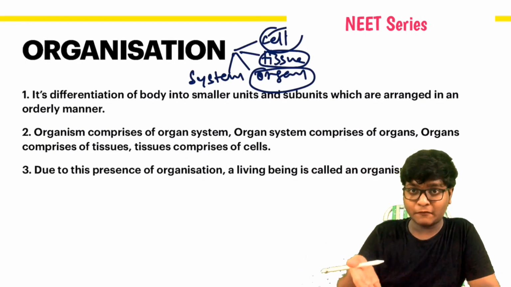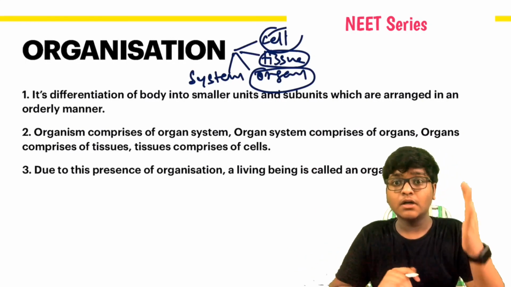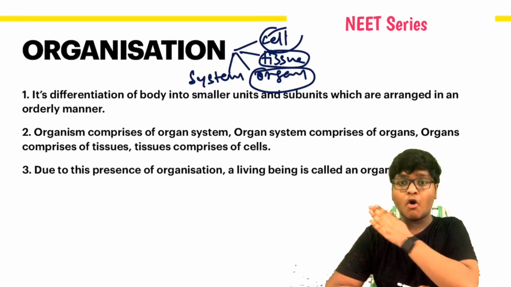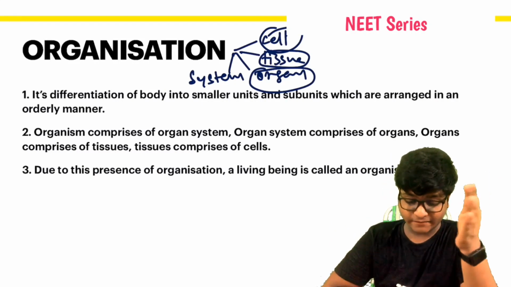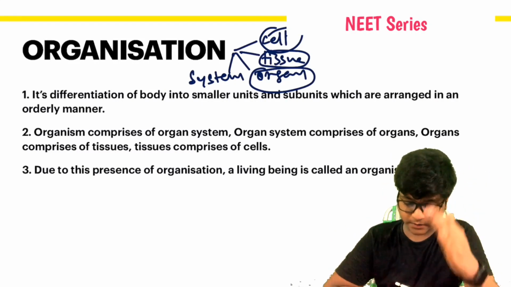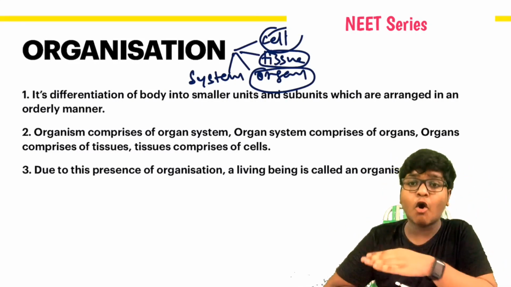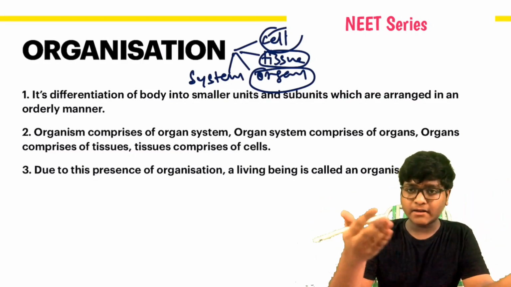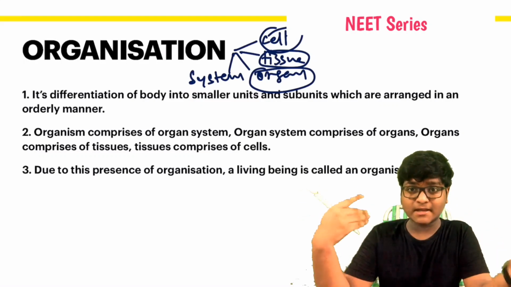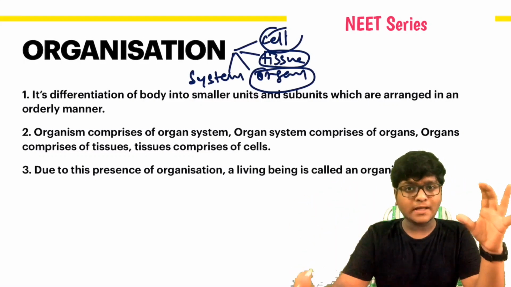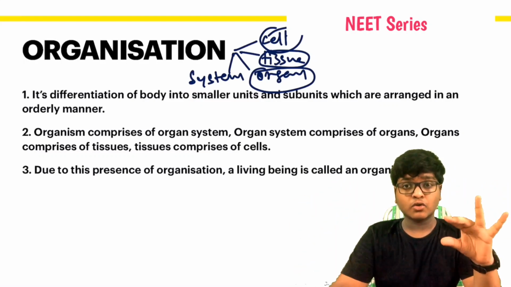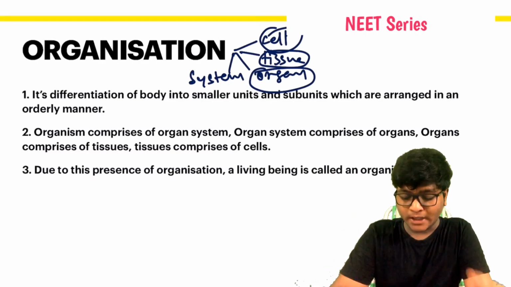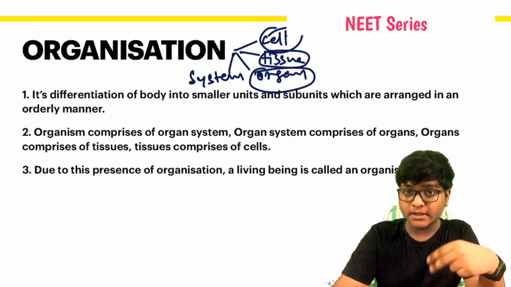Organization. I have written it down before for you. Cell, tissue, organ, organ system. It's a differentiation of smaller units and subunits which are arranged in an orderly manner. What is this orderly manner, and what are these smaller units and subunits? Very simple. Let me tell you.